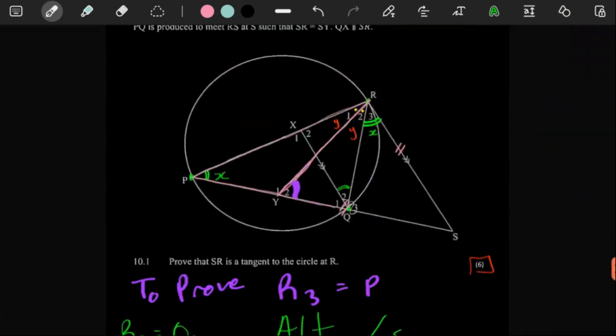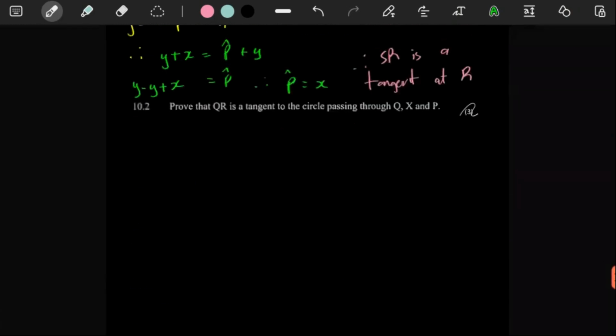Where is QXP? We should prove that QR is a tangent to the circle passing through these points. Well, this one is easier. I don't even know why it's 3 marks.